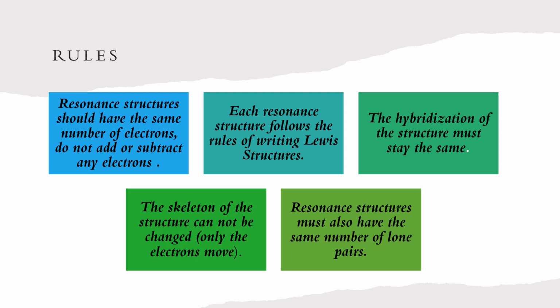Resonating structures must also have the same number of lone pairs. When we draw a structure, we have to check that if the first structure has, suppose, 6 lone pairs, then throughout, whenever we move electrons, those 6 lone pairs will remain the same. So these are a few rules we have to keep in mind whenever we decide on resonating structures.